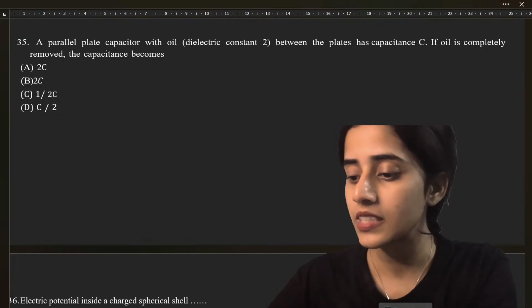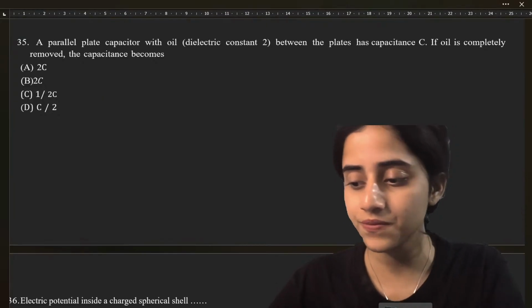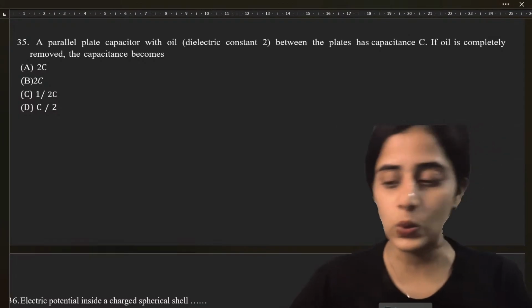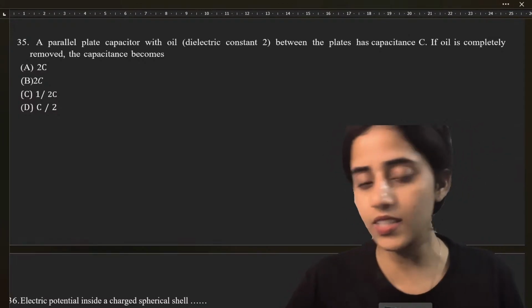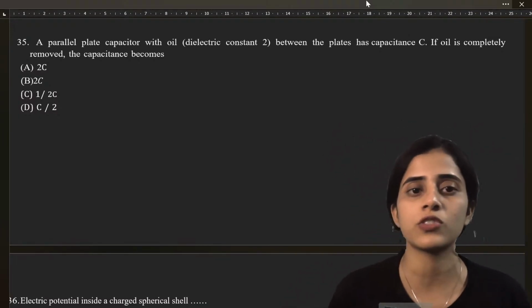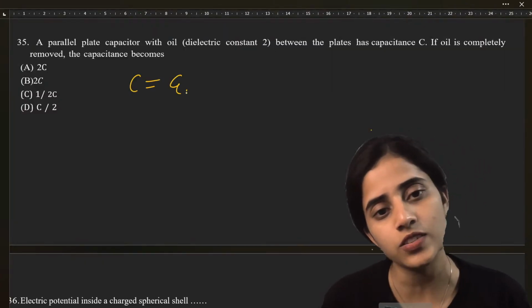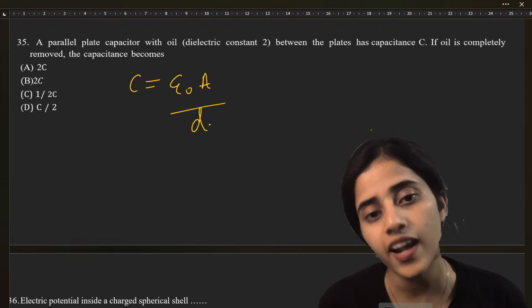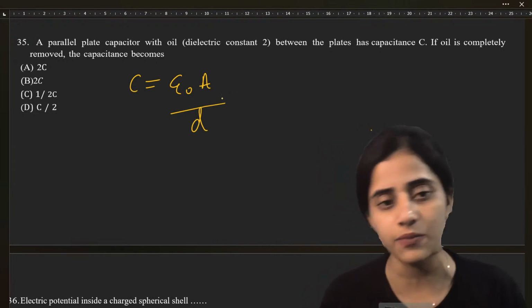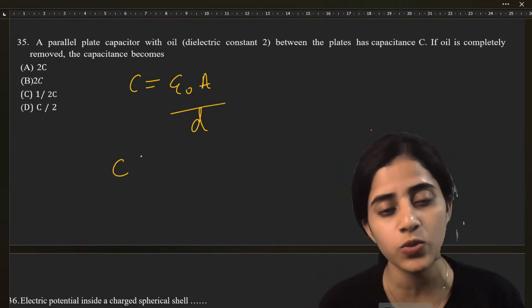Yes, what is the answer? D. Okay? I get so many D's. See, what is the formula before telling me the answer? C is equal to epsilon naught A by d. Now, if I have a dielectric, what happens?